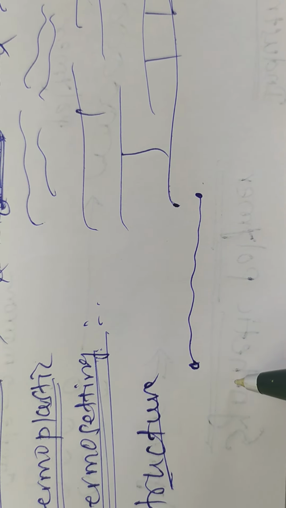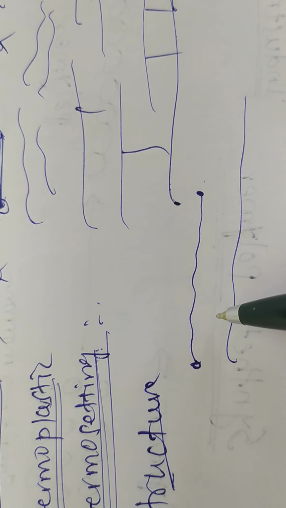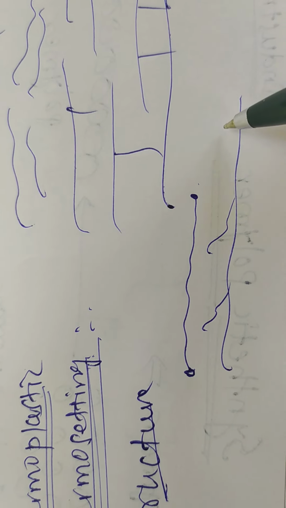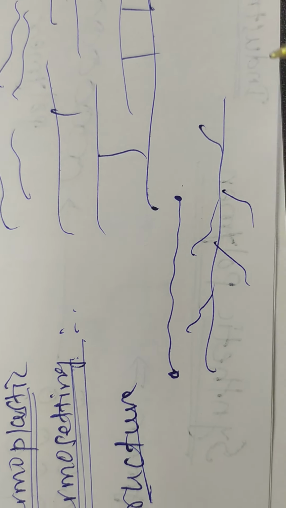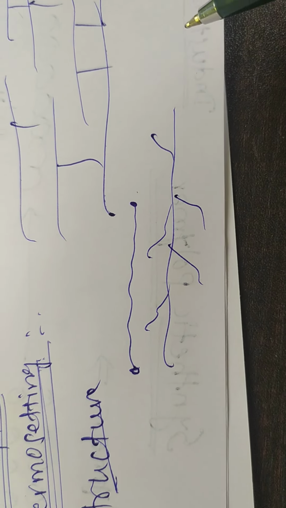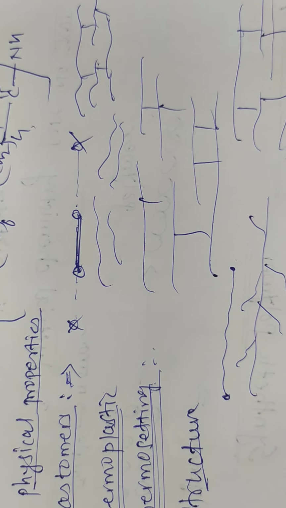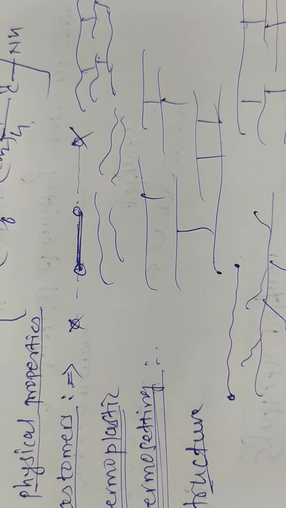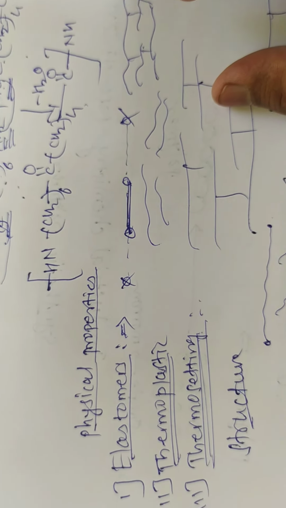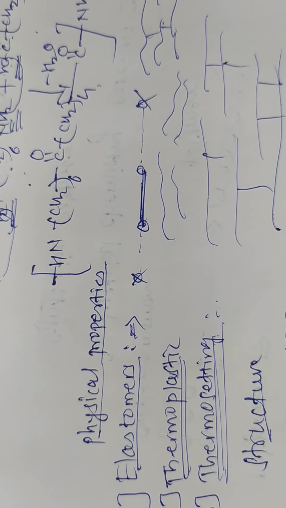When monomer units combine to give a linear chain with some side branches, it is called a branched chain polymer. And when monomer units combine to give a three-dimensional network, it is called a three-dimensional polymer. This is all about classification of polymer, and we will discuss the next part in tomorrow's lecture.